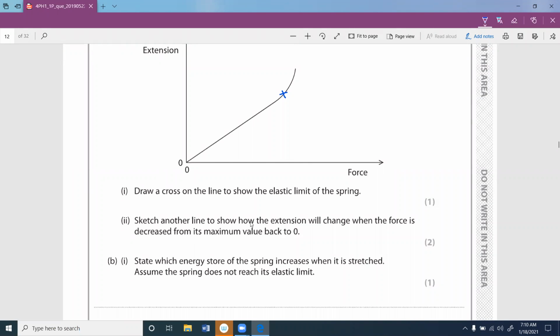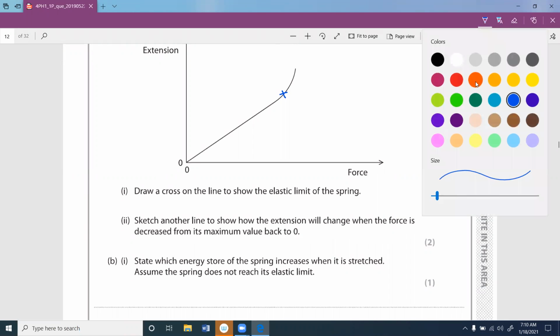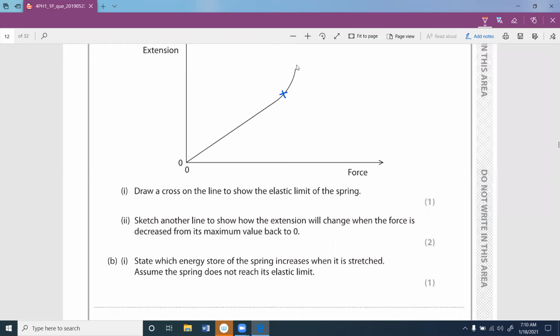Sketch another line to show how the extension will change when the force is decreased from the maximum value. Where is the maximum value? Maximum value is over here, right. Then from here to 0. So when you remove it, you can say it has already passed the elastic region. Therefore, it comes back with a permanent deformation. So you can just draw a line like this, and this comes with permanent deformation. That's what you need to understand from this one.